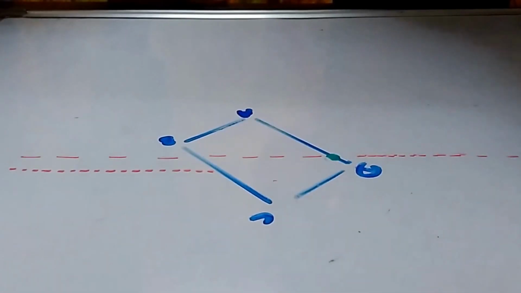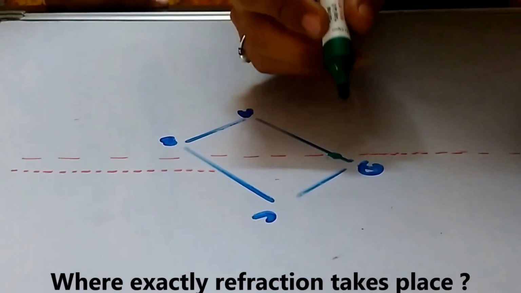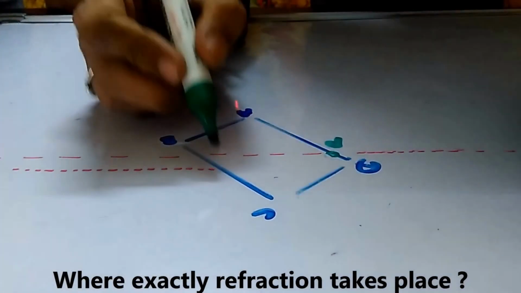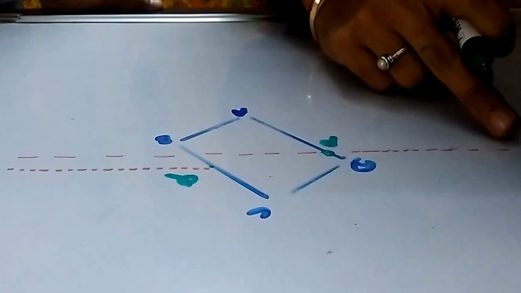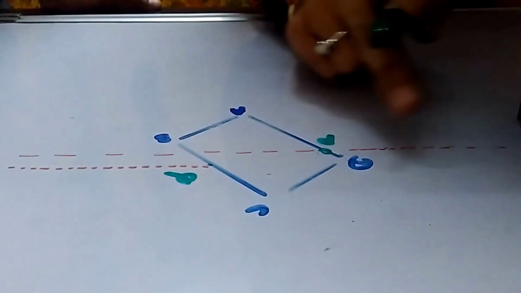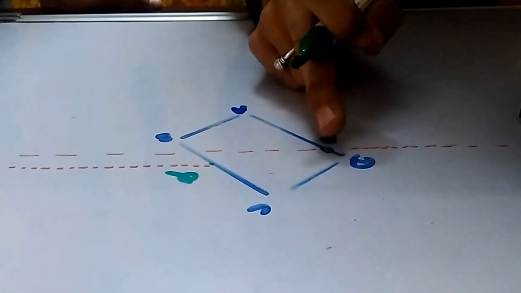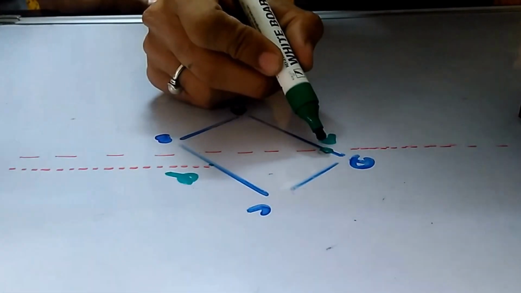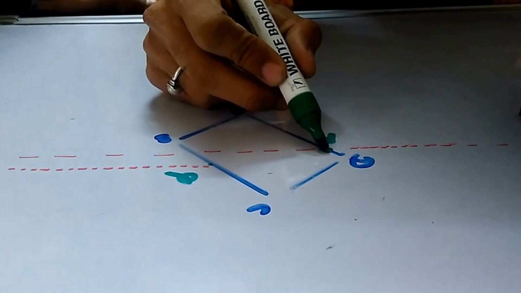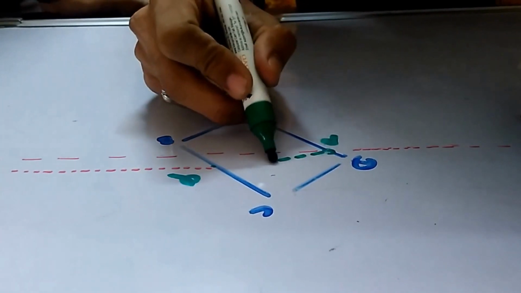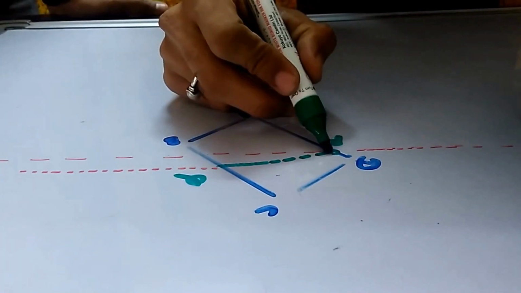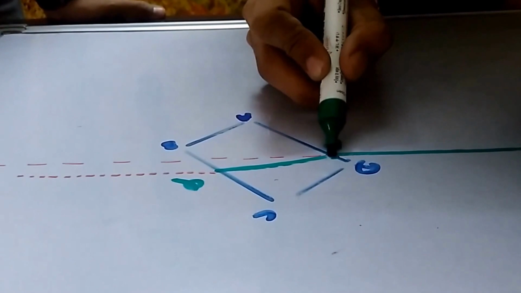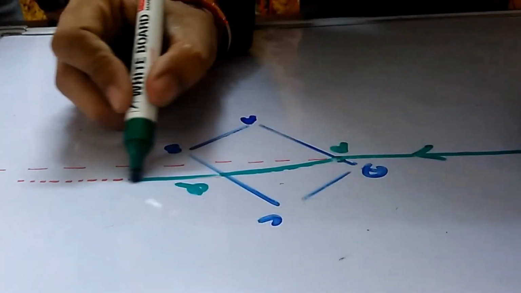Where is the light entering the slab exactly? What is the point? This is the point P. And where is it exiting? And this is the point Q. Light is coming from the ray box to point P, and light is outgoing from point Q. So this must be the change in direction. Yes. Okay. Now simply join the points P and Q, and this is the straight line. Okay. And this is the incoming ray, and this is the outgoing ray.